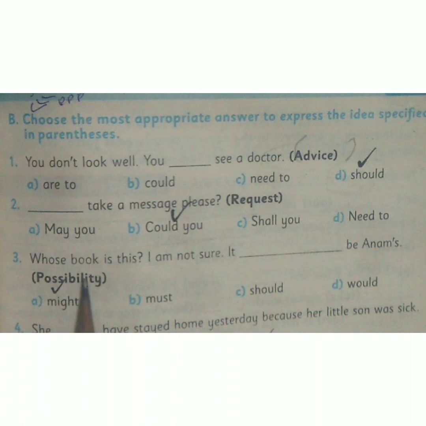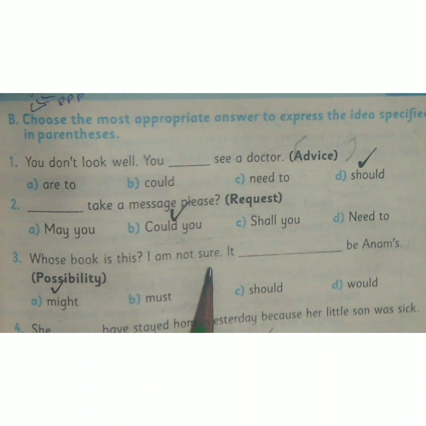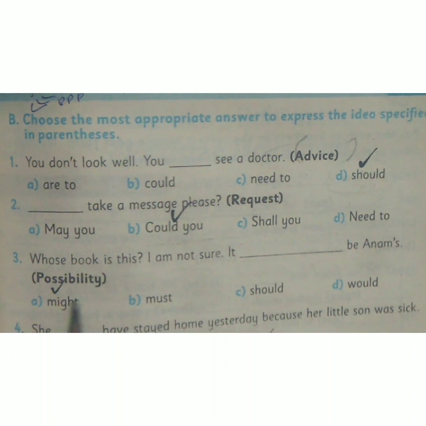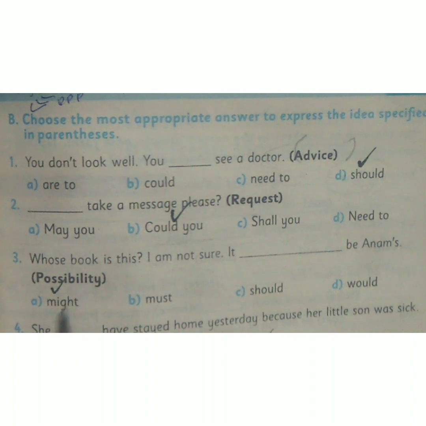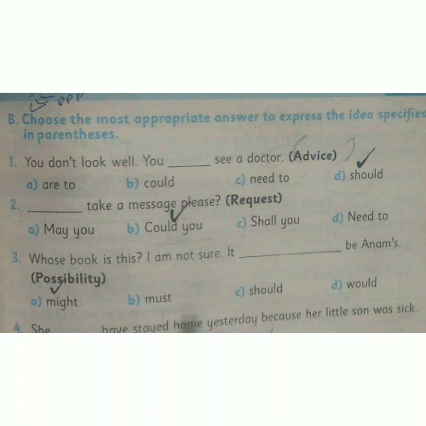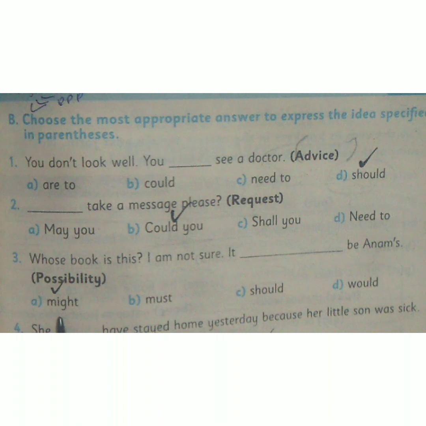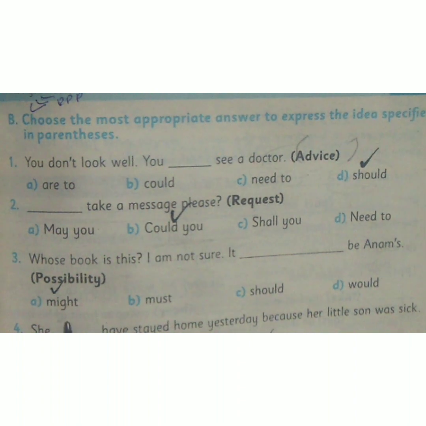Number 3, whose book is this? I'm not sure. It dash be Anam's. The word inside the bracket is possibility. Option A, might. Option B, must. Option C, should. Option D, would. The correct option is option A, might.